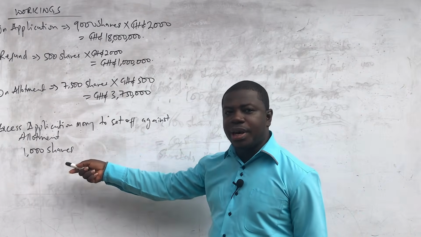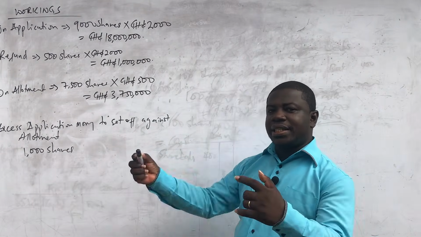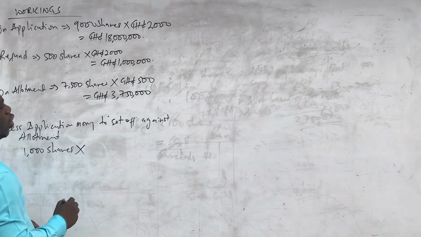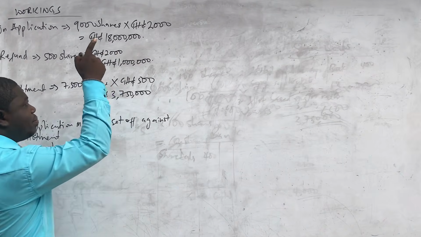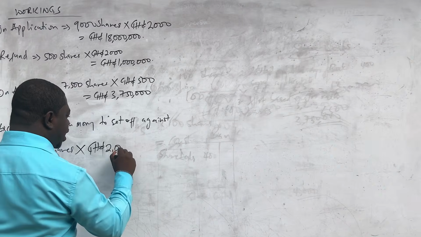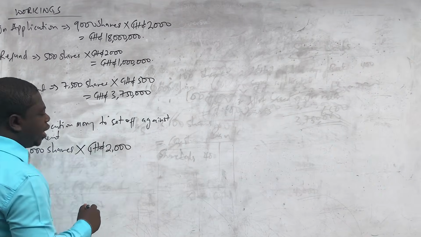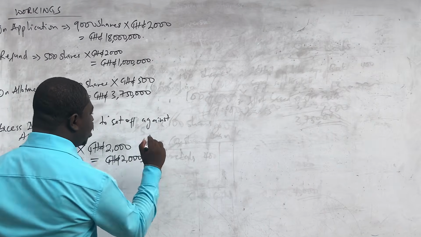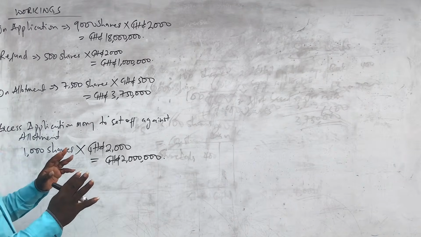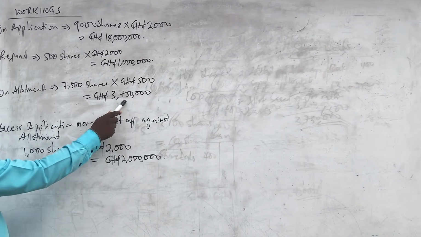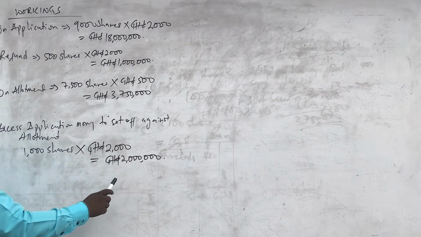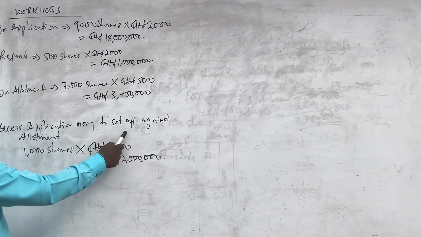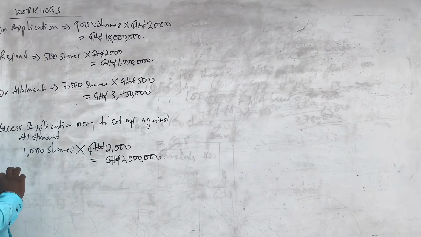That is why we are going to use their money for application on this 1,000 shares as a set-off against the allotment. And so on application, how much did they pay on this 1,000 shares? You are going to multiply that by the application money. Remember, not the allotment. So that is 2,000 Ghana cedis. This is how much they paid on that for allotment. And that is going to give us 2 million Ghana cedis. So we are going to use this 2 million. It means that this is the amount you are supposed to take on allotment. However, we are also owing shareholders this amount because we did not allot that share to them, but they paid this 2,000 on that and it's in our bank account.